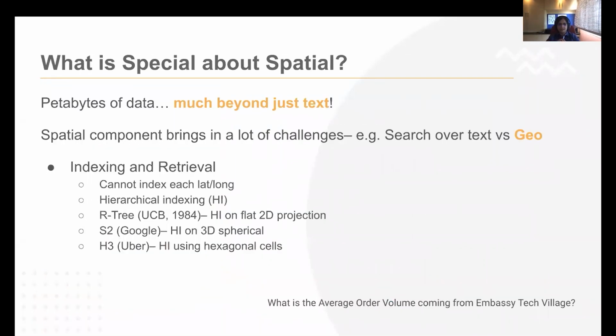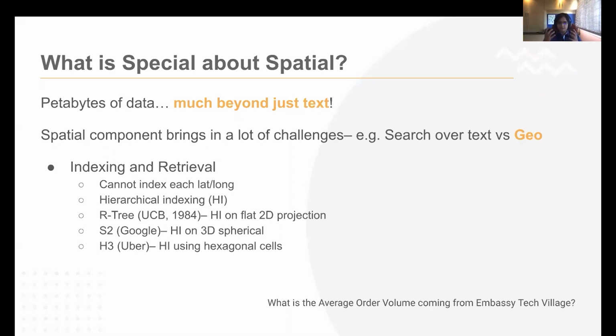Okay, so this is a very exciting slide, and since I'm now deep into the spatial space, many times we have this reaction: what is really so special about this space, right? Yeah, petabytes of data, many other systems also process it, but the crux here is that this goes much beyond text, right? I'll give you an example and then we'll walk through it in a more detailed way.